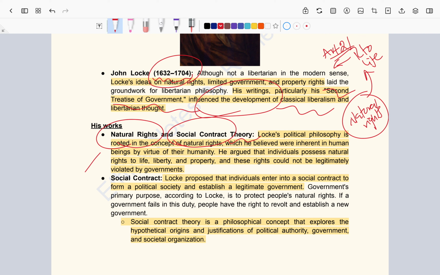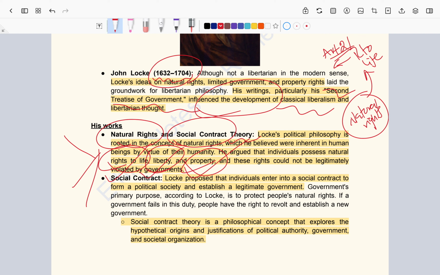Similarly, the natural rights according to John Locke are three. One is right to life for sure, second is liberty, and third is right to property. According to John Locke, these three things are most important, which are natural rights. Nobody has to give this right to anybody. These are natural rights every human being is born with: right to life, right to liberty, and right to property.